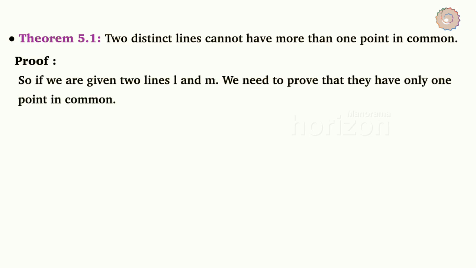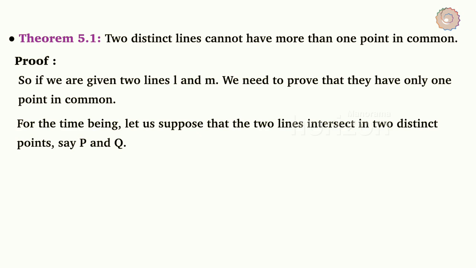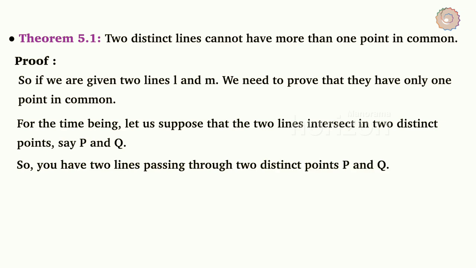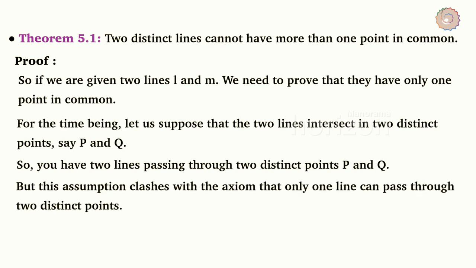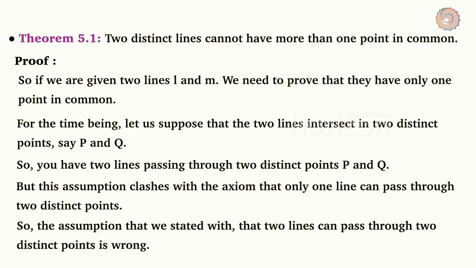So, if we are given two lines L and M, we need to prove that they have only one point in common. For the time being, let us suppose that the two lines intersect in two distinct points, say P and Q. So, you have two lines passing through two distinct points P and Q. But this assumption clashes with the axiom that only one line can pass through two distinct points. So, the assumption that two lines can pass through two distinct points is wrong.